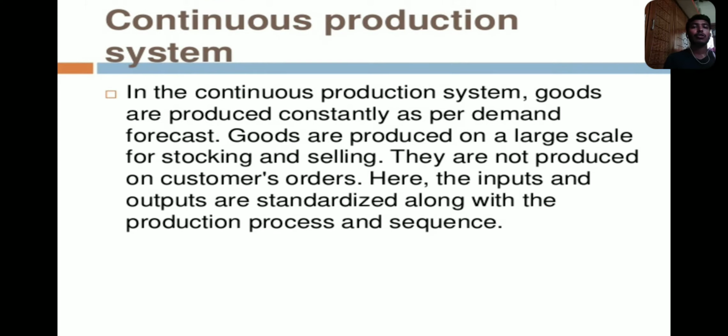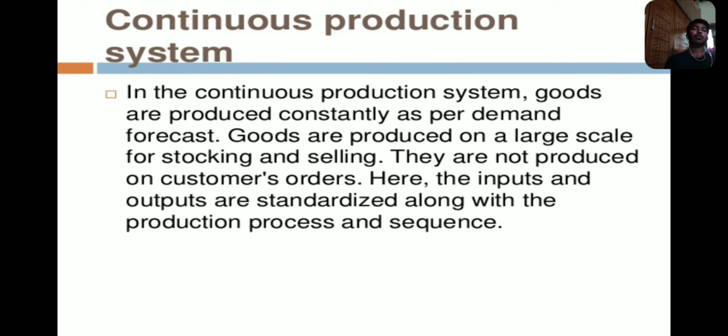Next, the continuous production system, as opposed to the intermediate production systems. In the continuous production system, goods are produced constantly as per the demand forecast. Goods are produced on a large scale for stocking and selling. They are not produced on customers' orders. Here the inputs and outputs are standardized along with the production process and sequence.